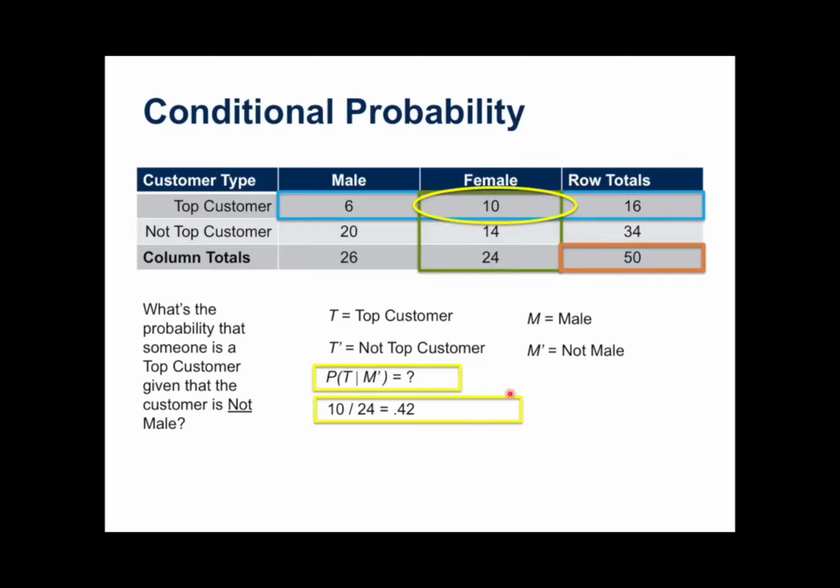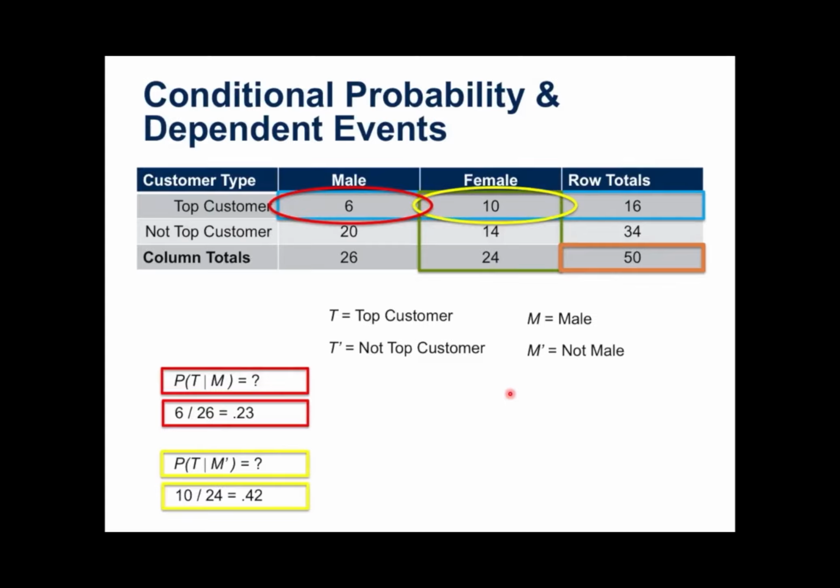Now, let's put these two ideas together, because this is where it gets a little interesting. We can actually detect what's known as dependent events based on the outcome of these two analyses. A dependent event is really helpful to us in business because it might help me decide what kind of budget I put to marketing to certain customers, for example. Or if these were product defects, it could also help me decide where I need to put money to fix a problem. Let's continue on with this example of top customers and see how that works.